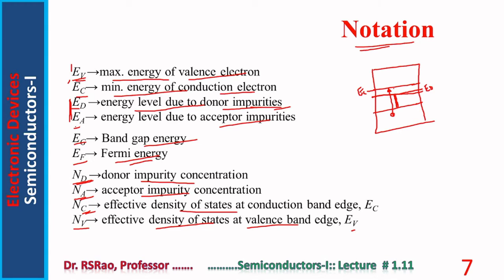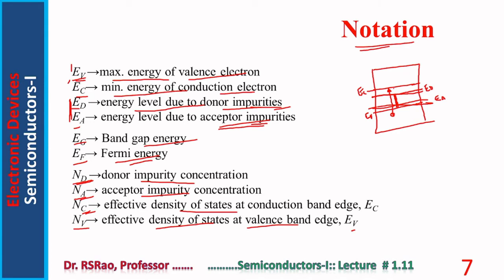Similarly, addition of acceptor impurities raises the energy level EV. It rises to a level which is indicated by EA. Notice the rise of EV to EA. In this case also there is a reduction in the forbidden band gap.